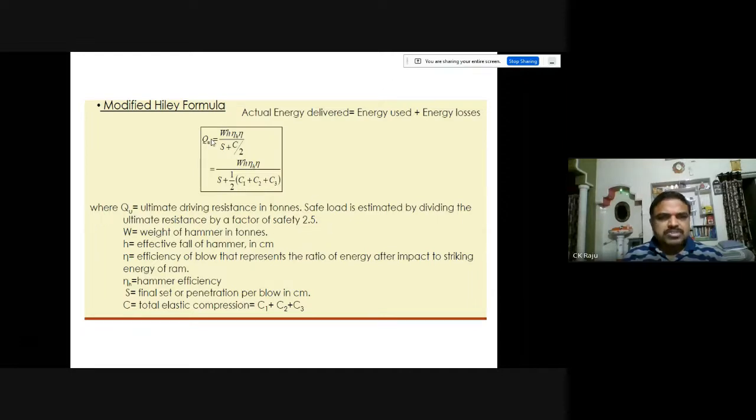Once again, Qu is equal to W H eta H eta divided by S plus C by 2. W is the weight of the hammer, H is the height of fall of the hammer, eta H is the hammer efficiency, eta is the efficiency of blow that represents the ratio of energy after impact to the striking energy of the ram, S is the final set per blow in centimeters, and C is the total elastic compression, the sum of the three components C1 plus C2 plus C3.